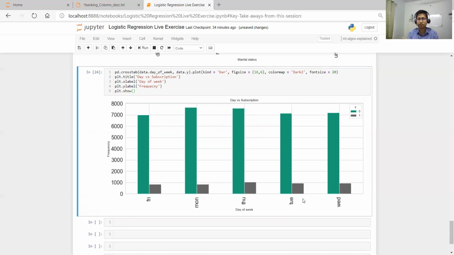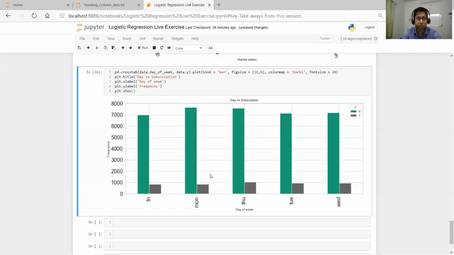It clearly means Saturday and Sunday offices are closed. Bank people don't want to contact them in their holiday period because they don't pick up the call. So that could be the reason they don't have data for Saturday and Sunday. These are some interpretations, some inferences we draw from the data, but it cannot be 100% true. But that's what data analysis is all about: you draw the interpretation of what your data is telling you.